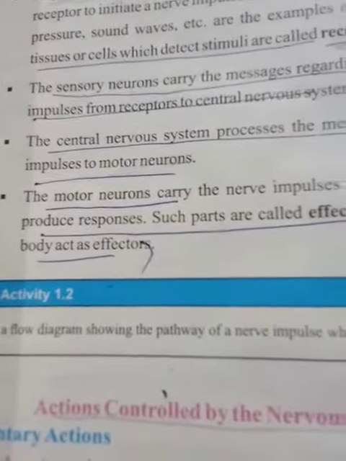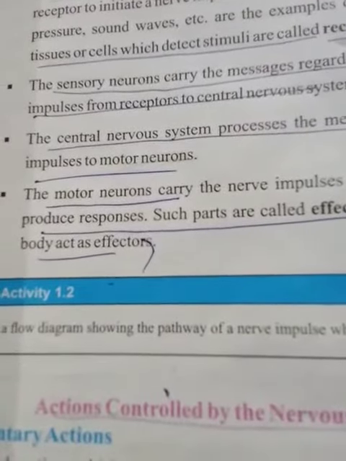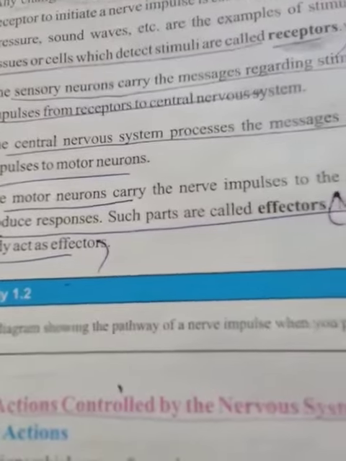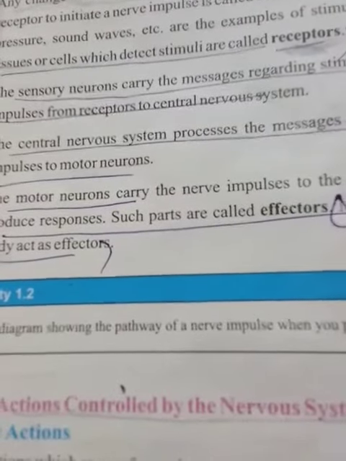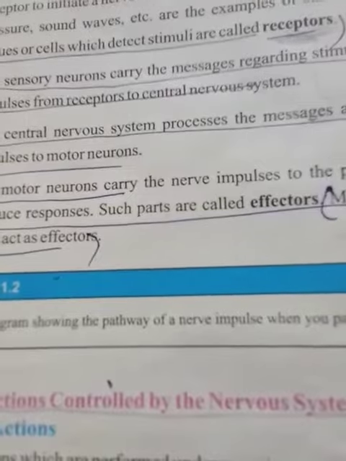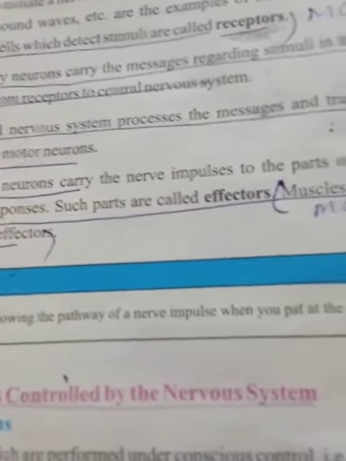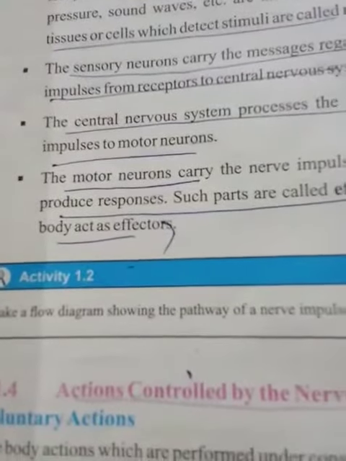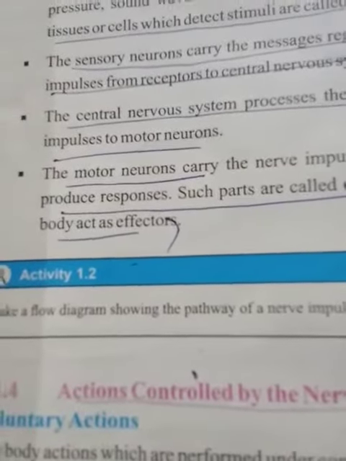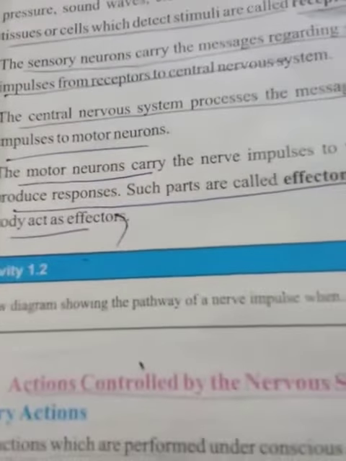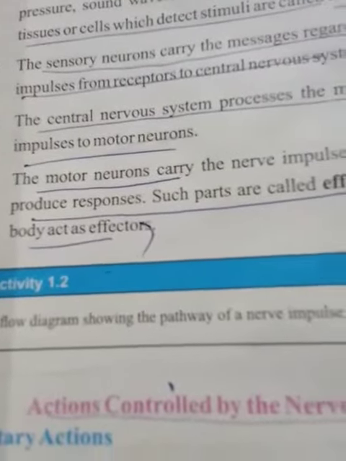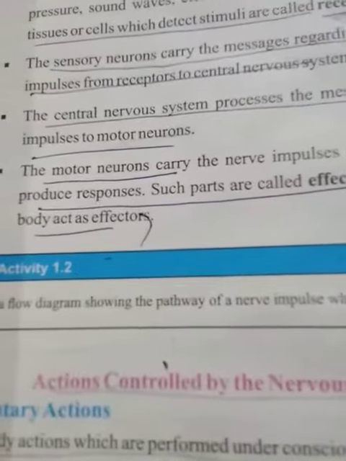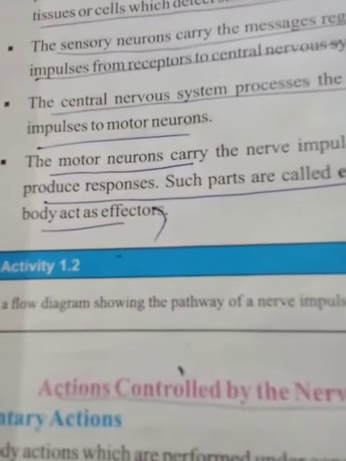Number 3, the brain and spinal cord read the messages coming through these sensory neurons, process these messages and transmit the nerve impulses to the motor neurons. Now the motor neurons carry the nerve impulses to the parts of the body which respond. Such parts are called effectors. For example, muscles and glands in the body act as effectors.